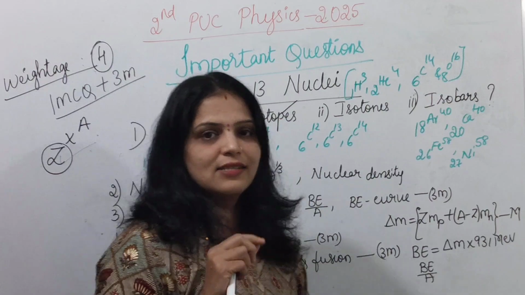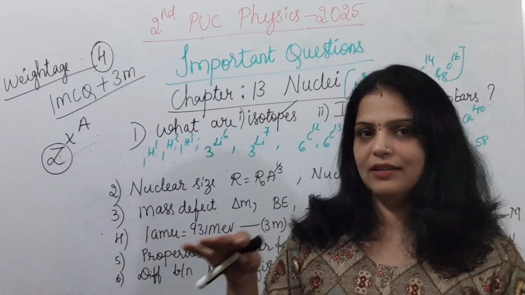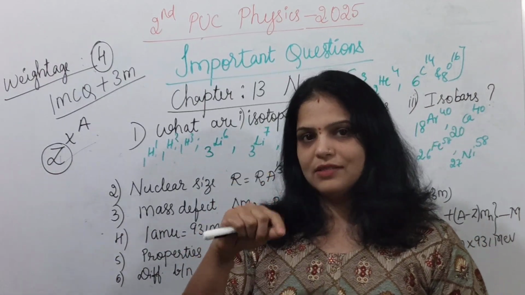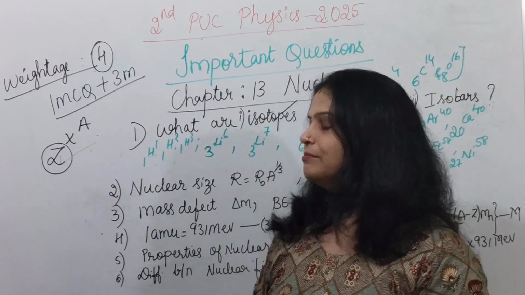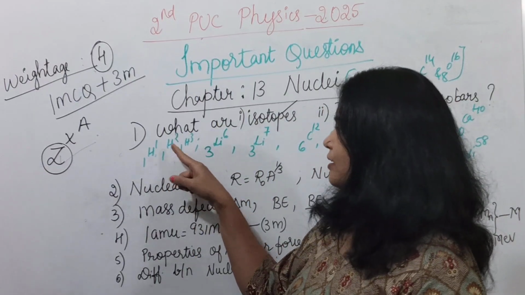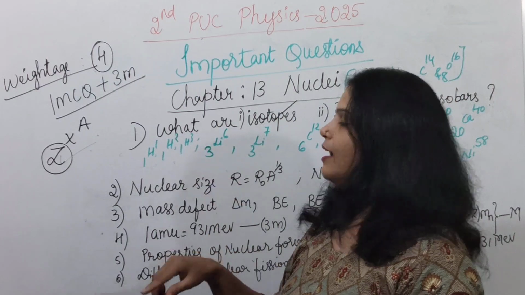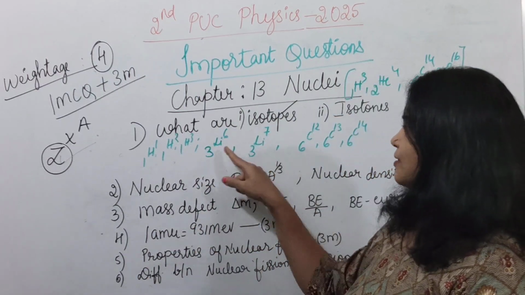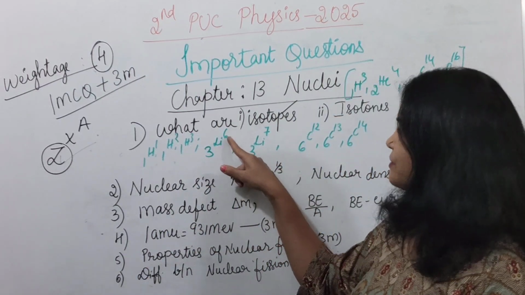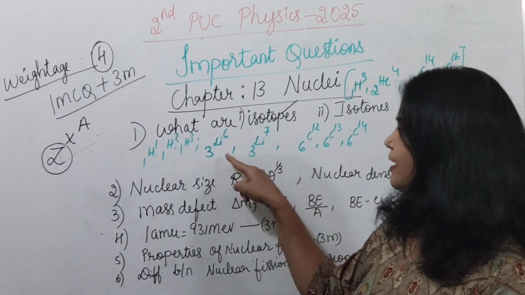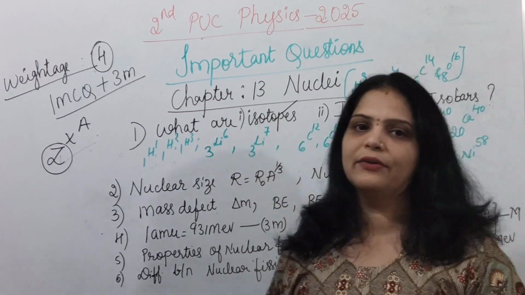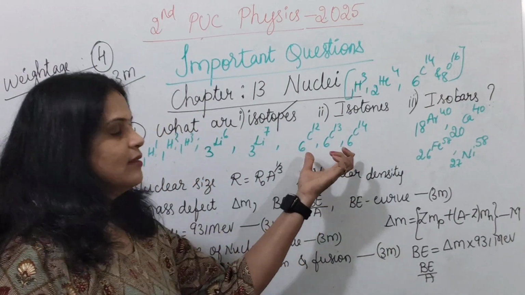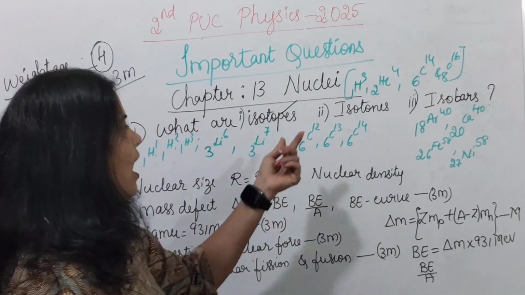All of these are in the same place in the periodic table. So hydrogen has these three isotopes. And lithium has two isotopes, 3Li6 and 3Li7. See, 3 is the same, the atomic number is the same, whereas the mass number is different. And similarly carbon has isotopes.